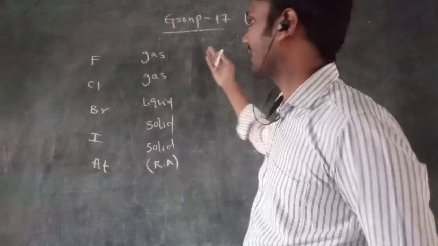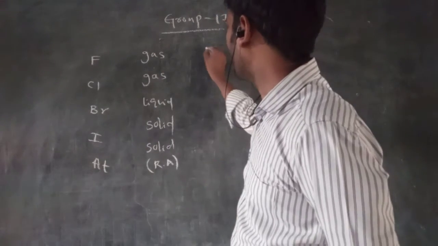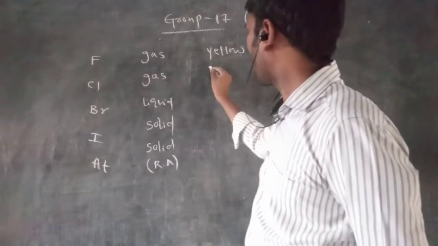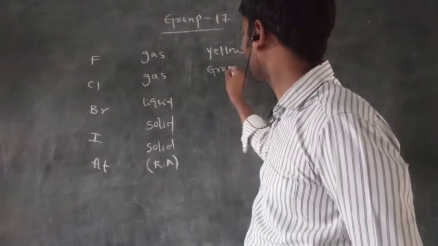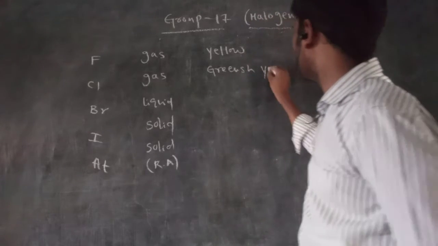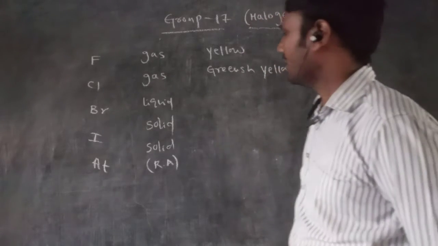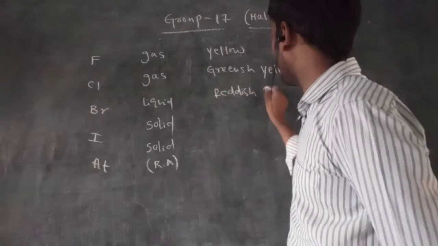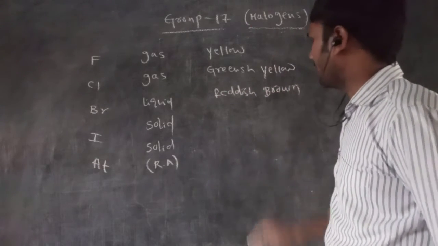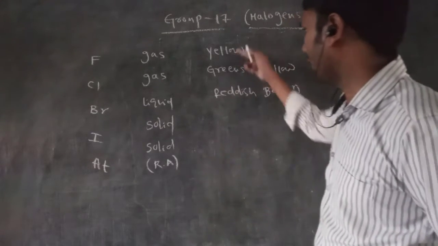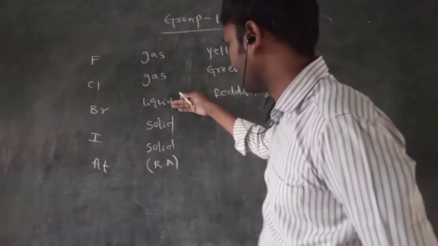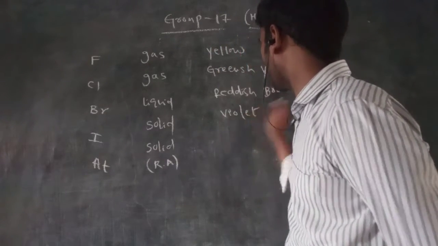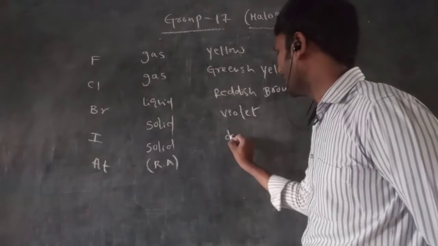Next, what is the color of fluorine? Fluorine appears yellow, and chlorine is greenish yellow. Bromine appears reddish brown. Iodine is violet, and astatine is a dark color.